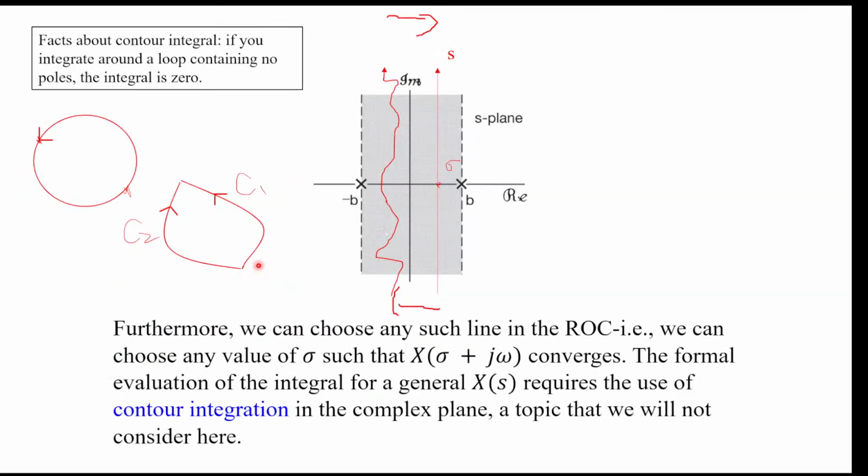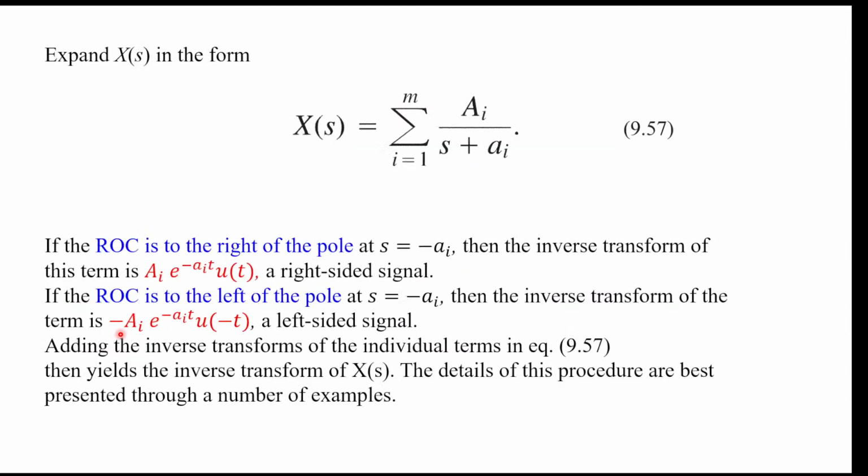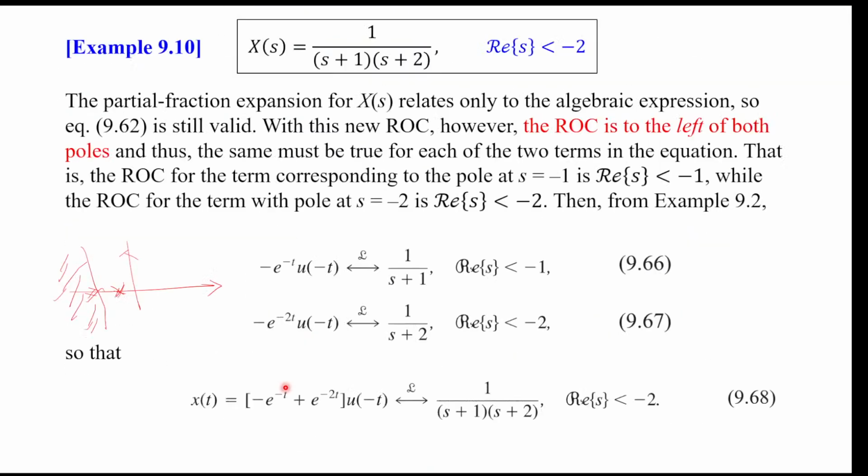We also have a formula for the inverse Laplace transform of a general function. Usually it's pretty hard to do the integration. But here you need to remember that you need to pick a sigma that's inside the ROC, and whatever sigma inside the ROC will give you the same value. It's an integration you can do, but it's quite complicated, and we will mostly avoid it and do inverse Laplace transforms on mostly rational functions.